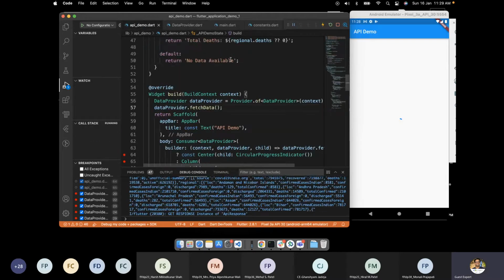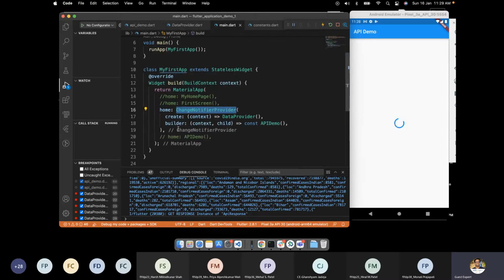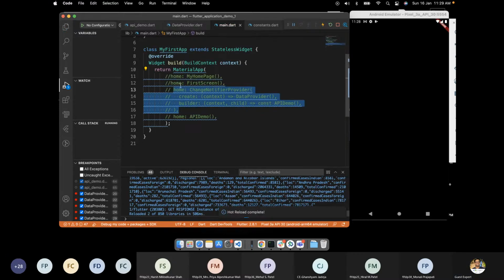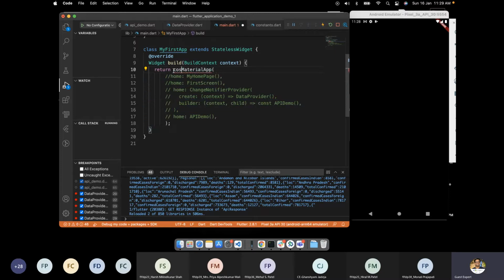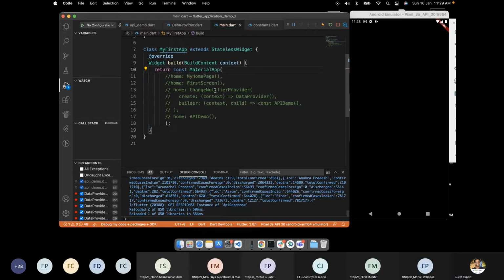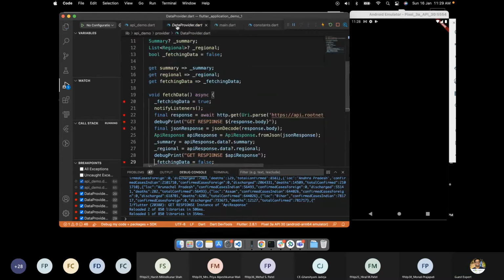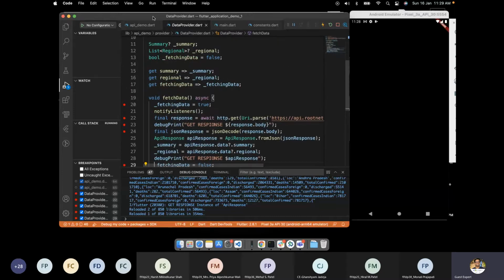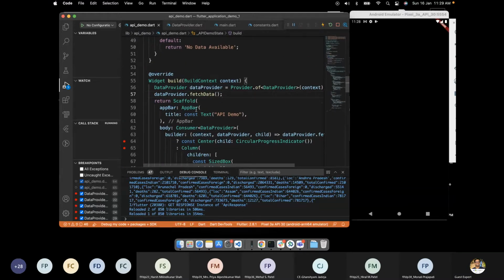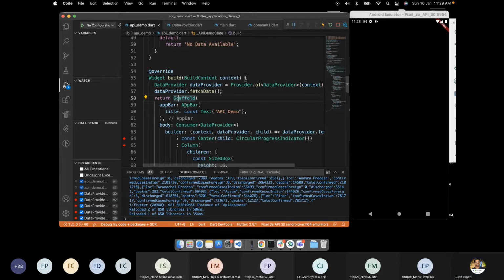And we can remove this implementation from here, because now we are not calling from the init state. We will go here, sorry, in this scaffold.